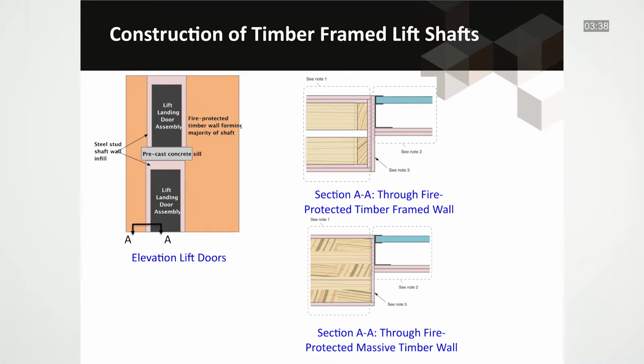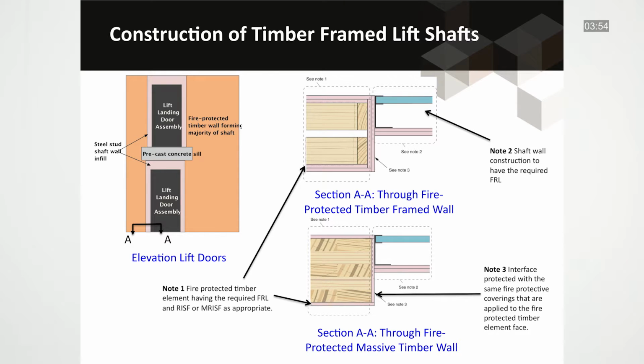In this slide, we can see on the left an elevation of the lift shaft over 2 floors and the lift landing and door assembly. On the right are 2 sections through the fire-protected timber walls. The upper section is through a general timber double skin wall, and the lower section through a fire-protected massive timber wall. Note in both these sections no timber is exposed. All timber is covered with the required layers of fire-grade plasterboard to achieve the required FRL and RISF or MRISF.